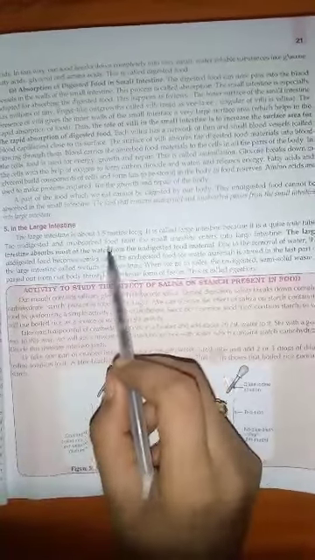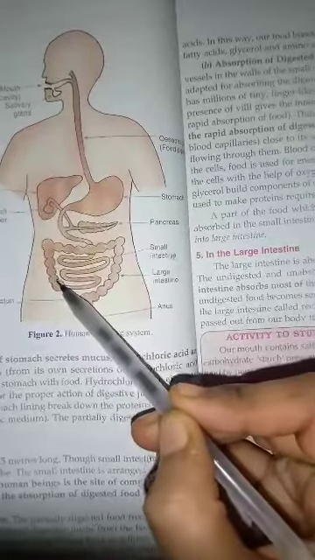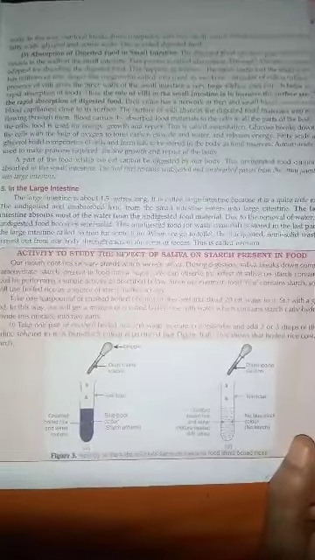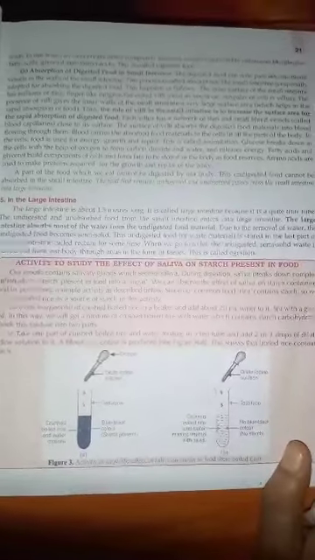Okay, the large intestine is about 1.5 meters long. See, this is the large intestine. It is called large because it is a wide tube. Basically, its work is to absorb water from the undigested food material. The undigested food from the small intestine enters the large intestine, and due to removal of water, it becomes semi-solid. This waste material is stored in the last part of the large intestine, which is called the rectum.